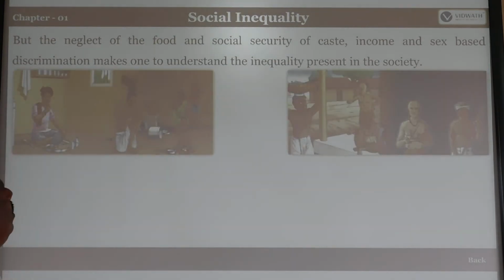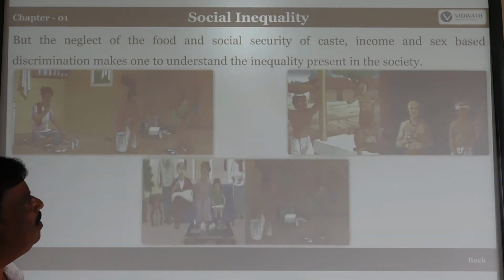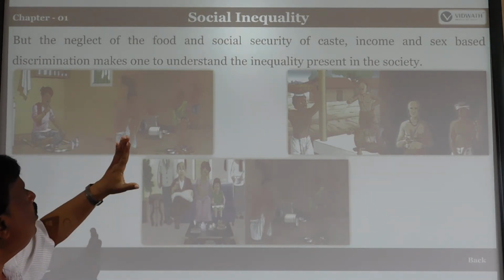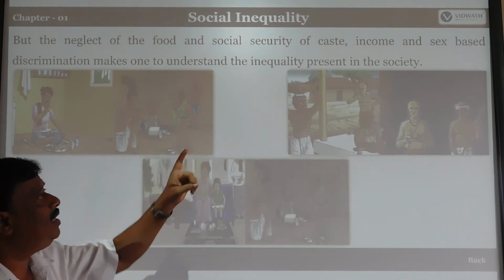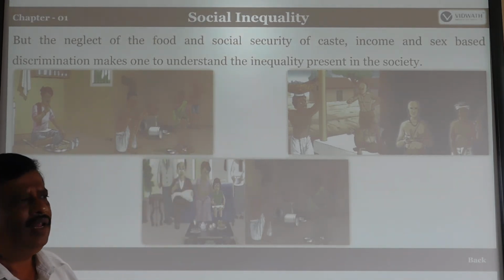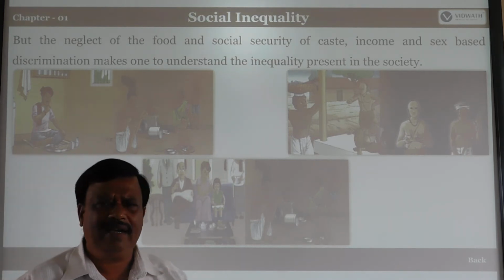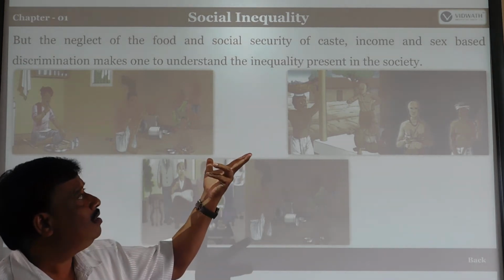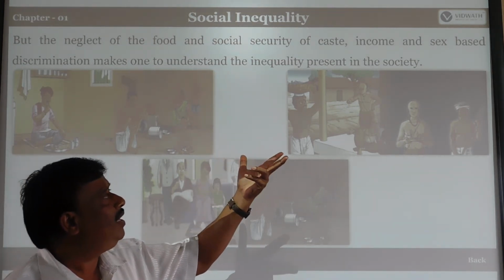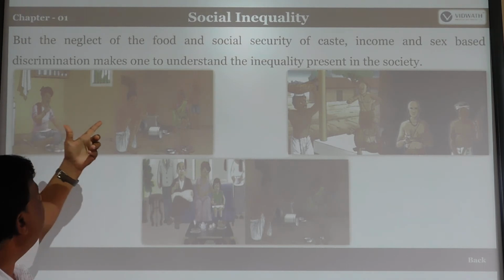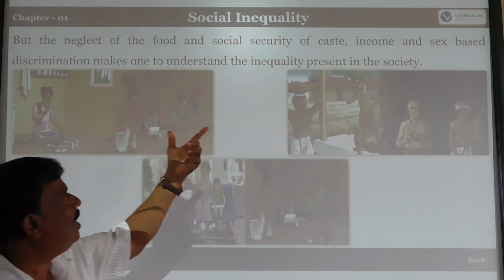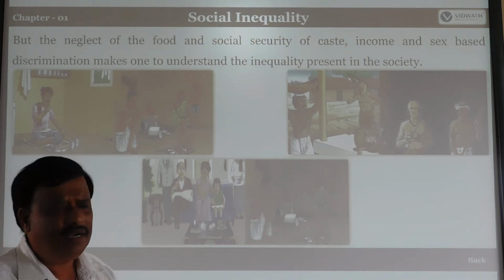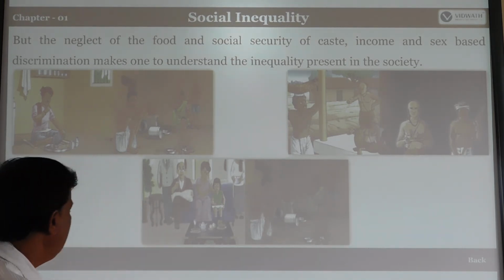But the neglect of food and social security, and caste-, income- and sex-based discrimination, makes one understand the inequality present in the society. Whenever our government or society neglected these factors, what factors? The caste ill-treated, income ill-treated, sex-based inequality, discrimination. So, to understand the inequality present in the society, always till and continue also. Okay.